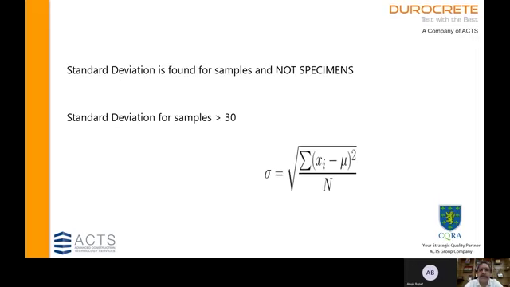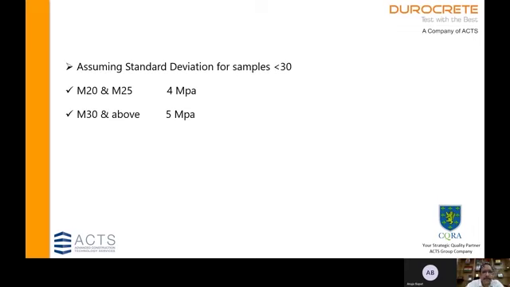This is the formula for finding the standard deviation, which we all use regularly. Now, what happens when you don't have the minimum 30 samples required for finding standard deviation? IS 456 says that in such a case, we have to assume the value. For M20 and M25, it is taken as 4 MPa, and for grades above that, it is taken as 5 MPa.